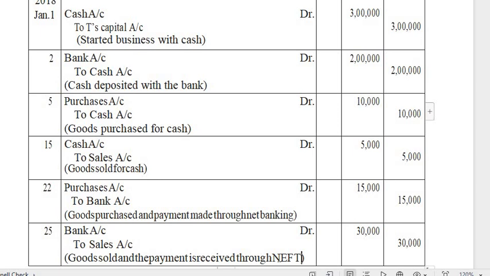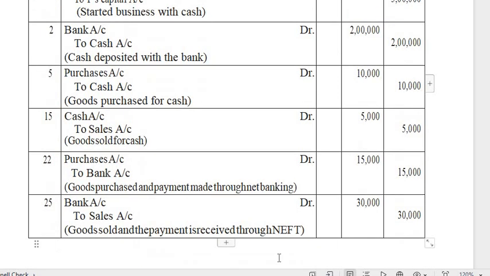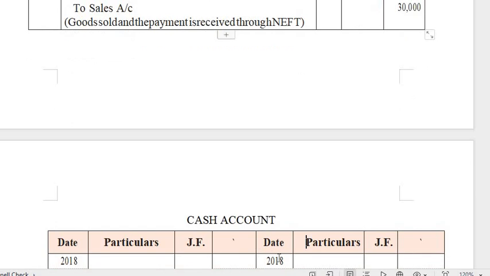If they are paying through cheque, demand draft, net banking, or transferring the amount by NEFT, whatever happened, if the transaction happened with the dependency of the bank, you have to mention the bank only, not the cash. Okay, so by following this, these are the transactions you have.